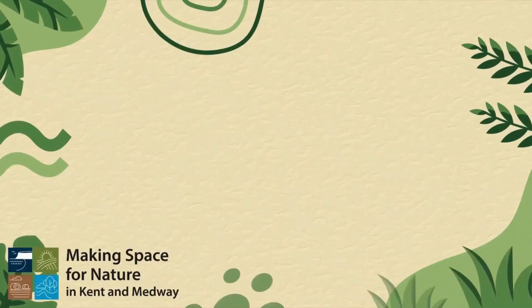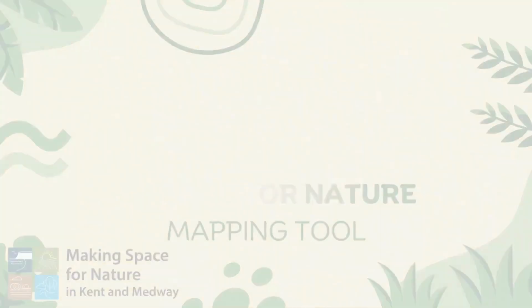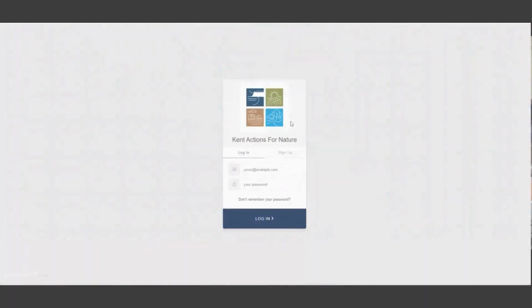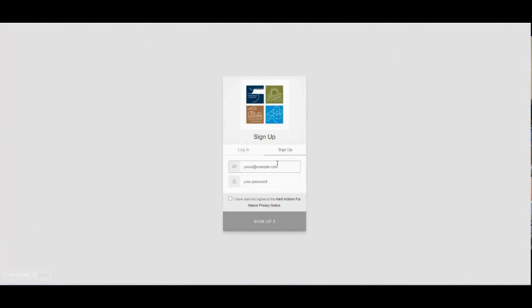This tutorial will show you how to capture your nature recovery projects in our Actions for Nature mapping tool. When you first click the link to the mapping tool, you'll arrive at a page that requires you to log in or sign up. Your username will be your email address, and you'll need to choose a password that contains both upper and lowercase letters, numbers, and special characters.